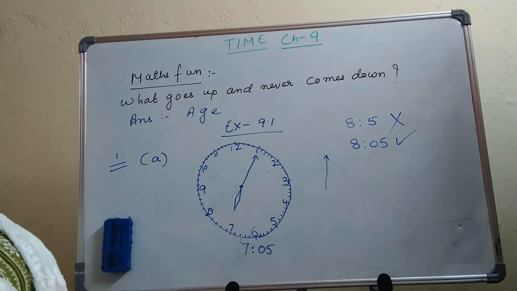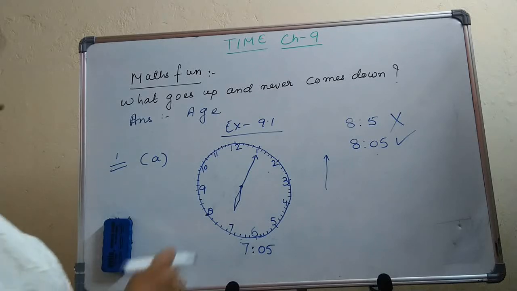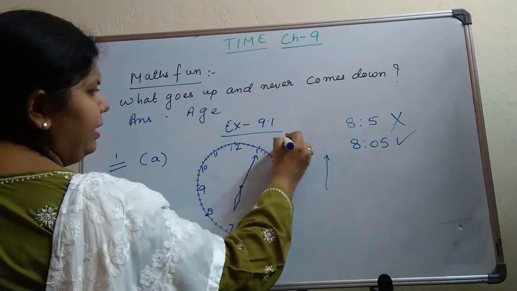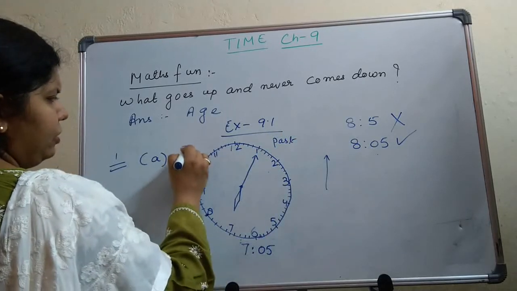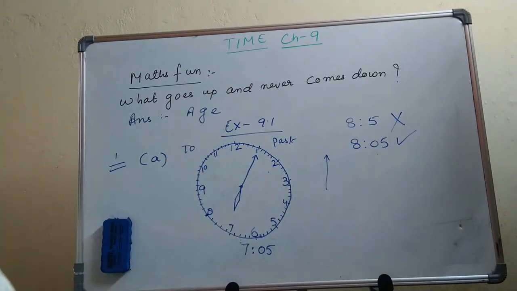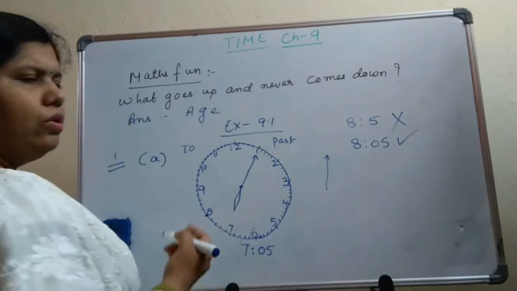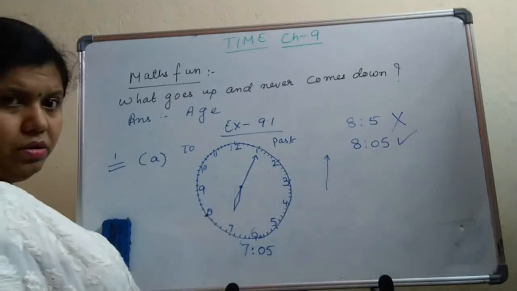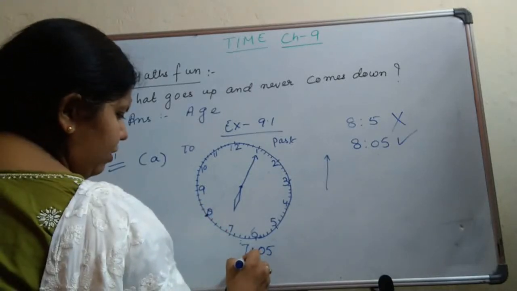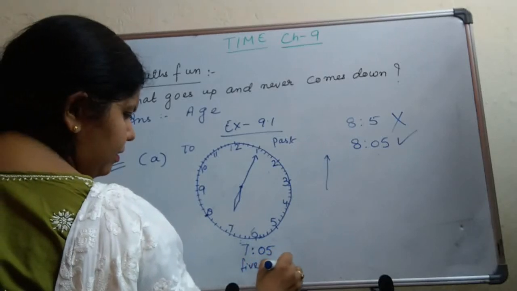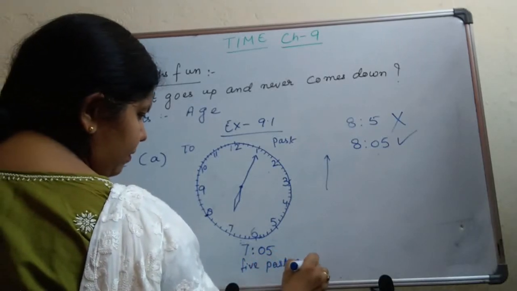Second way, what will you write? What I told you, towards the right side it will always be considered as past. This side is your past and this side is your to. So what will I write? 5 minutes past 7. Or we can write 5 past 7.